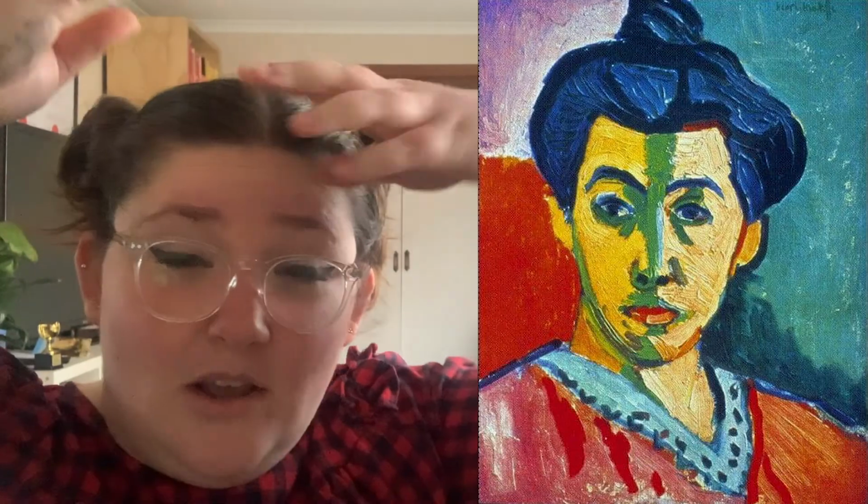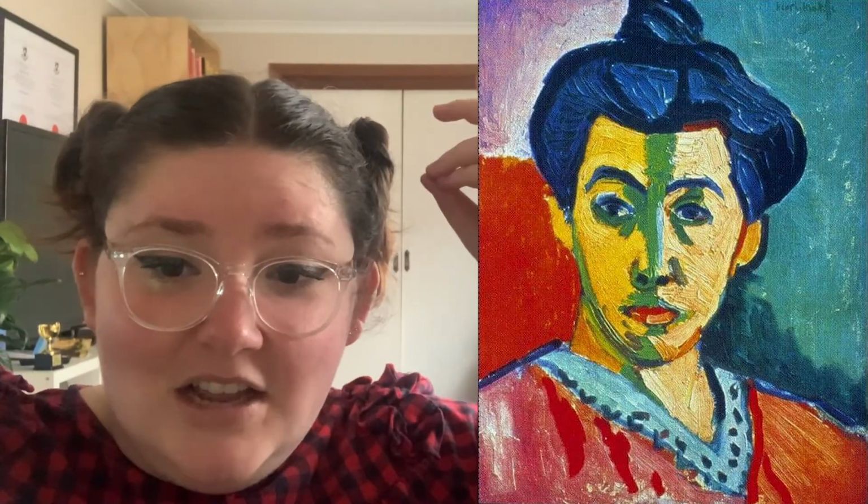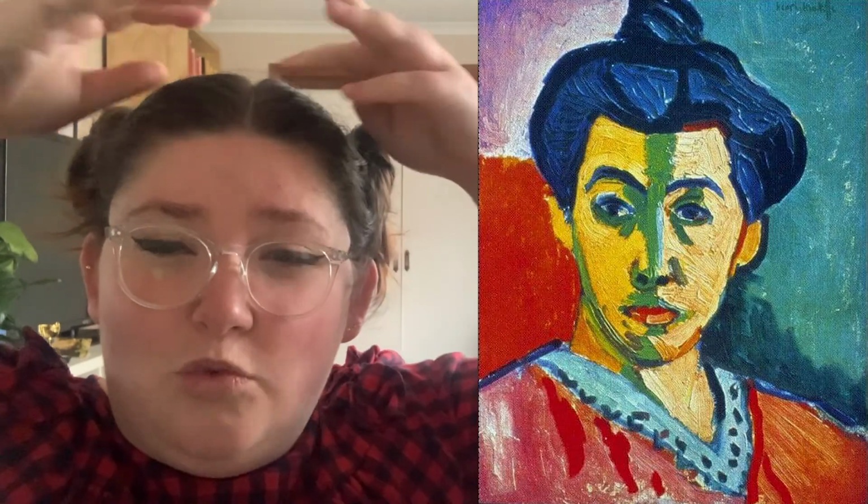On this one, he hasn't so much used those dark black outlines. Instead, his outlines are that really dark, beautiful blue. And he's only used it in some sections. My favourite thing about this picture though, and one of my favourite things about Matisse in general, is that his texture, like I talked about, is amazing, particularly if you look in that blue hair. You can see all the different lines where he's painted her hair and tried to make it look a little bit more realistic and textured with his paintbrush. He paints very thick. If you reached out and touched this painting, I think it would be rough and bumpy.